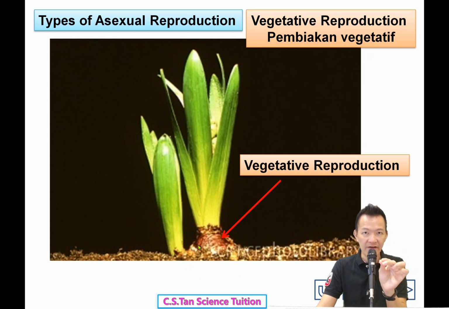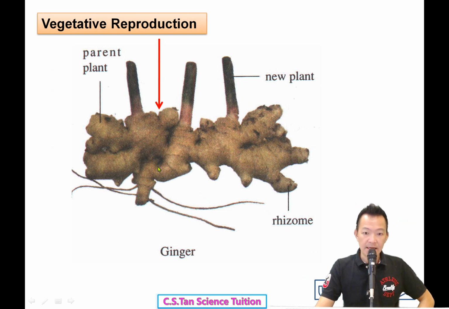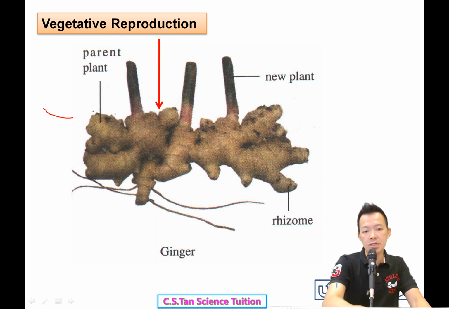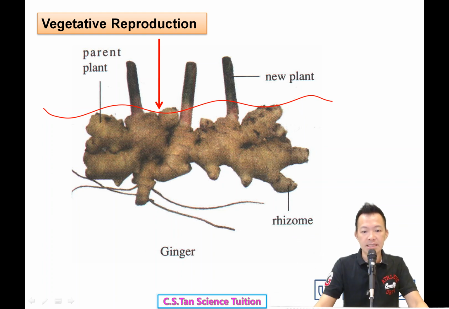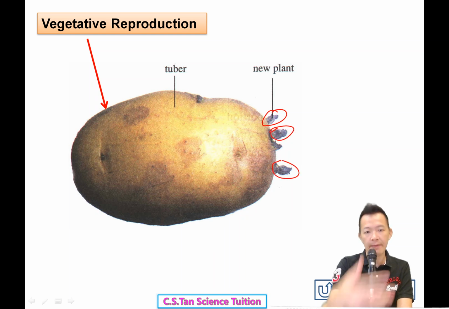So just use any part of the plant body for reproduction，用植物身体的任何一个部分来繁殖。OK, for example ginger，姜。You just go to pasar malam or pasar pagi and buy the ginger, just put it under the soil，把它放在泥土下面，and finally you will grow a lot of new stems and new buds，新的茎。OK, so this is what we call vegetative reproduction. 还有什么呢？This is potato，马铃薯。Just put a potato underground，把那粒马铃薯放在地底下，and after a few weeks they will grow new shoots，它就长出了新的嫩芽，and become a new plant.